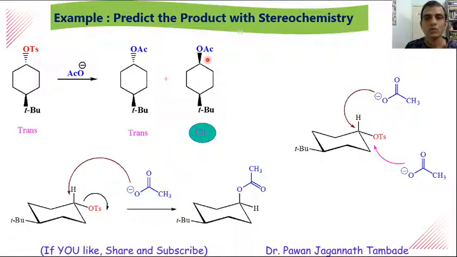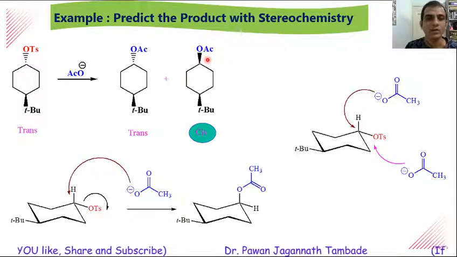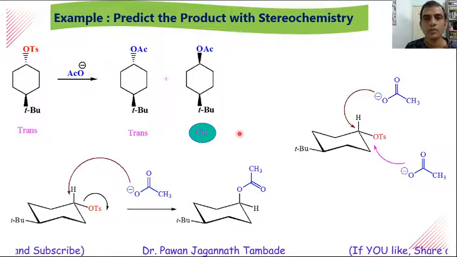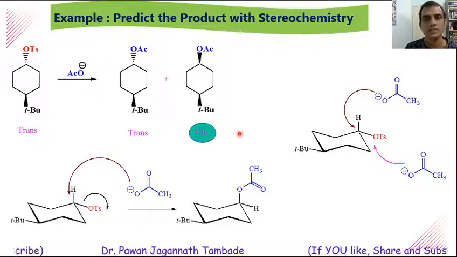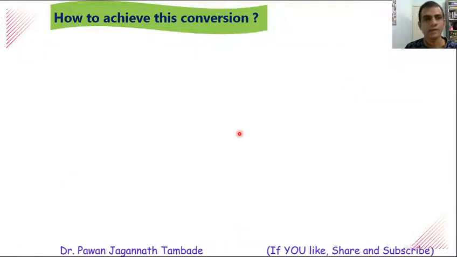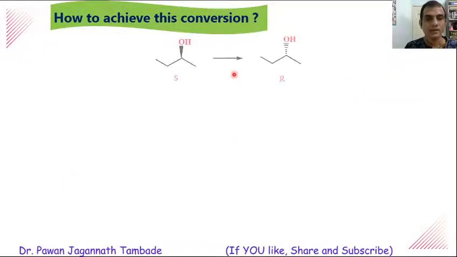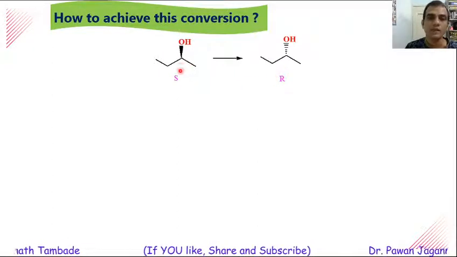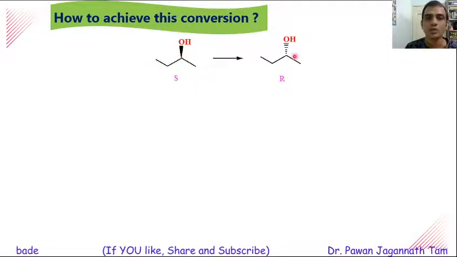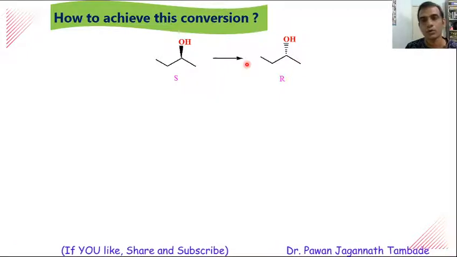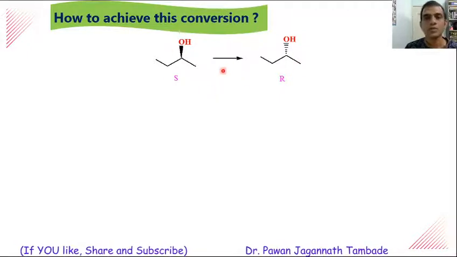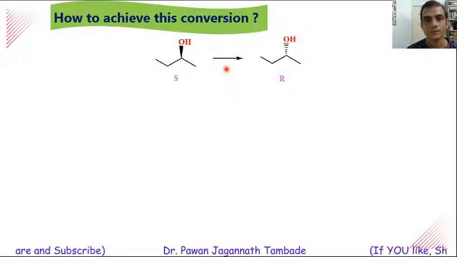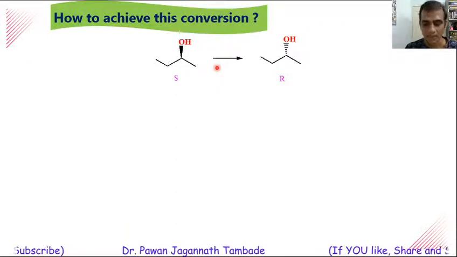So this is how, with the help of mechanism, we can find out which product will be predominant or which product will form during the course of reaction. Now look at this reaction: how to achieve this particular conversion, how to convert this S-2-butanol into R-2-butanol. Now this is possible with the help of knowledge of organic chemistry. Now we will see this example.